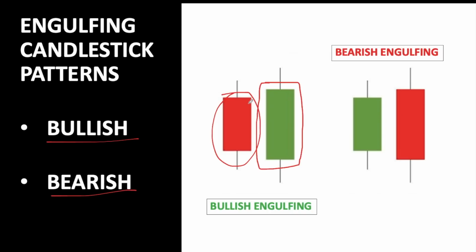So a bearish engulfing pattern is made up of a shorter green candle like this being engulfed by the longer red candlestick, right? So what this indicates is that the bullish trend is coming to an end, and now it's ready for a downtrend. So they are a common part of any trading strategy.